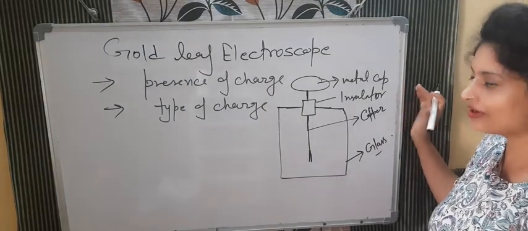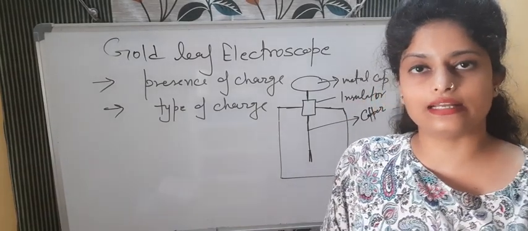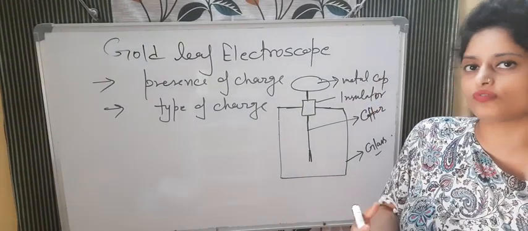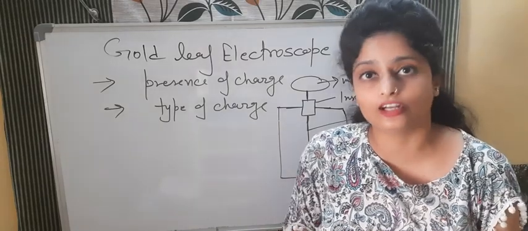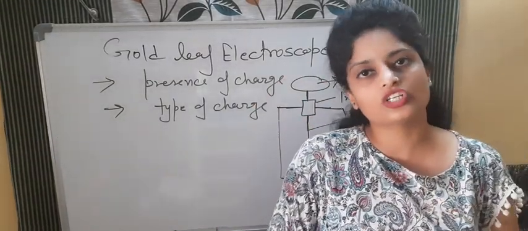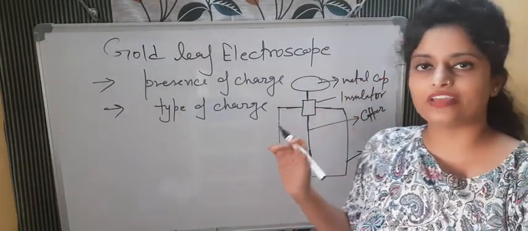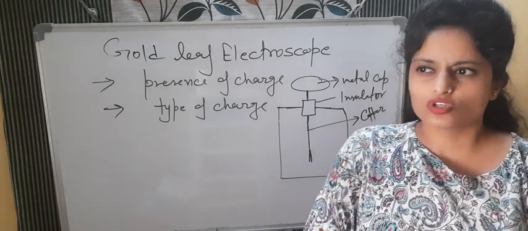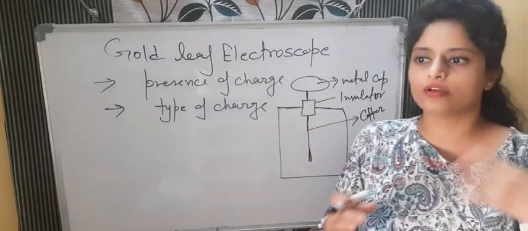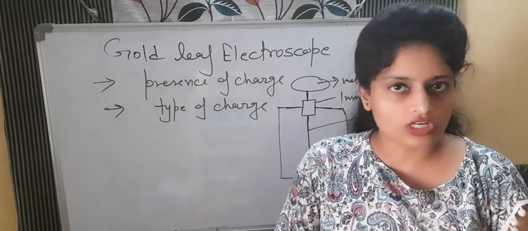Now, first thing, we can find out the presence of charge by the method of conduction and also by induction. Very simple difference. In conduction, there will be direct contact with the conductor or the apparatus, and in induction there will be no direct contact. Without touching the device, we can find out the presence of charge. For example, we rub a glass rod with fur or silk and we get a positive charge on that glass rod.